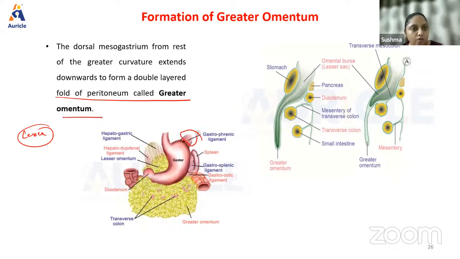Now, the dorsal mesogastrium that is there from the rest of the greater curvature, because the stomach is also held to the posterior body wall via the dorsal mesogastrium only, right? In the greater curvature, it extends downwards and forms a double-layered fold of peritoneum called the greater omentum, whereas the lesser omentum, you can see here, connects the liver and the stomach, while on the opposite side, you have the greater omentum in the greater curvature.